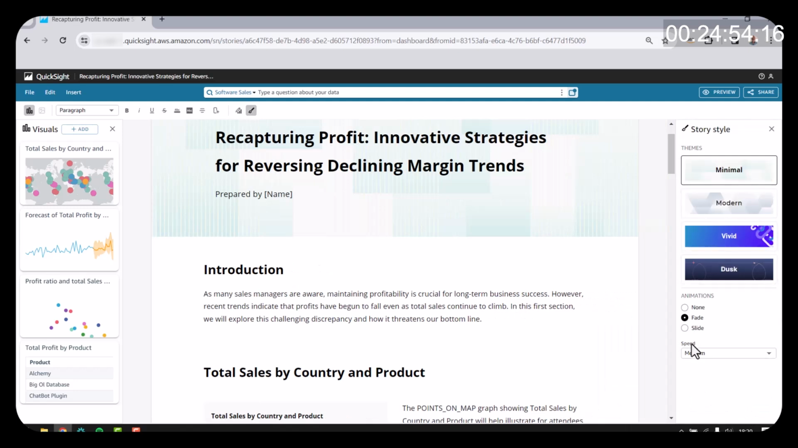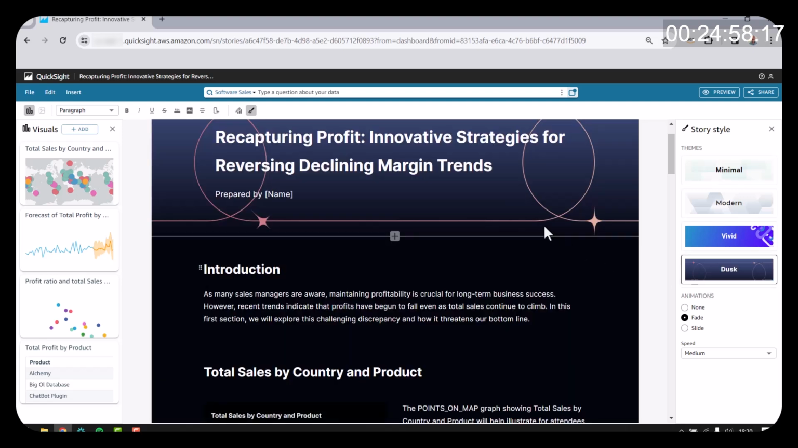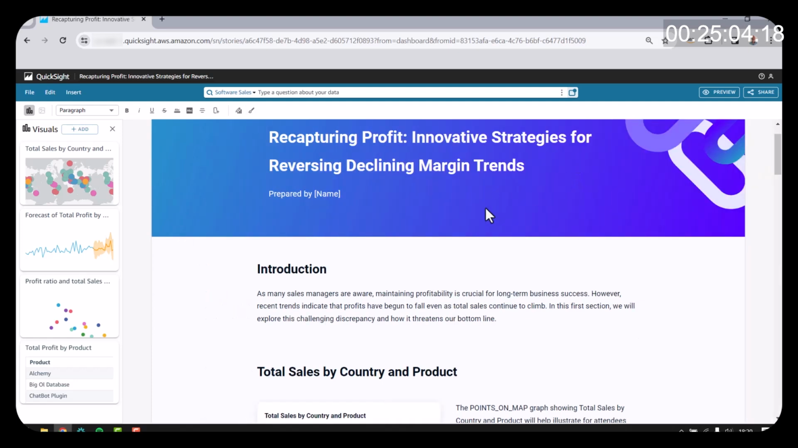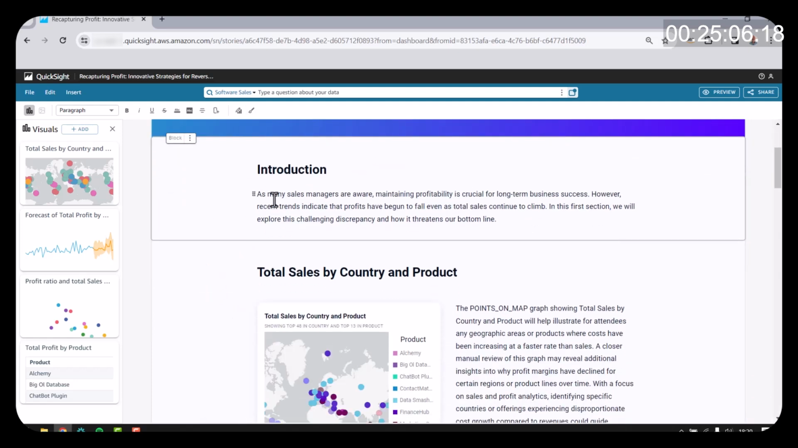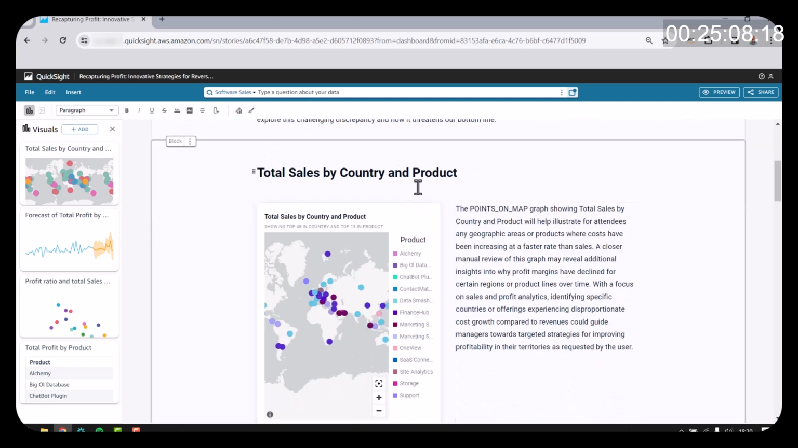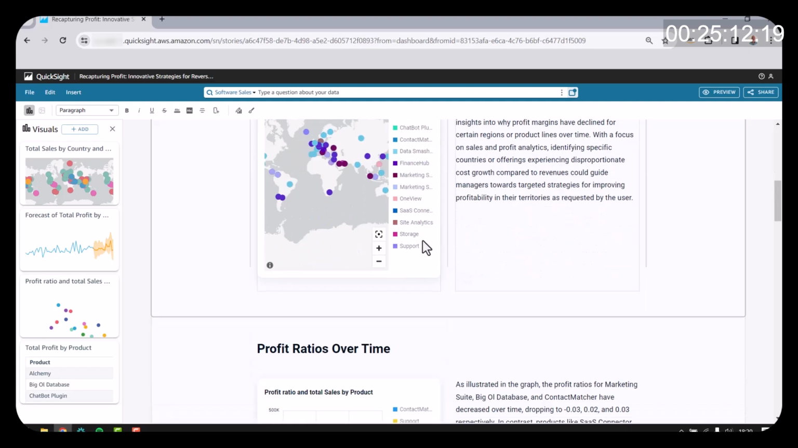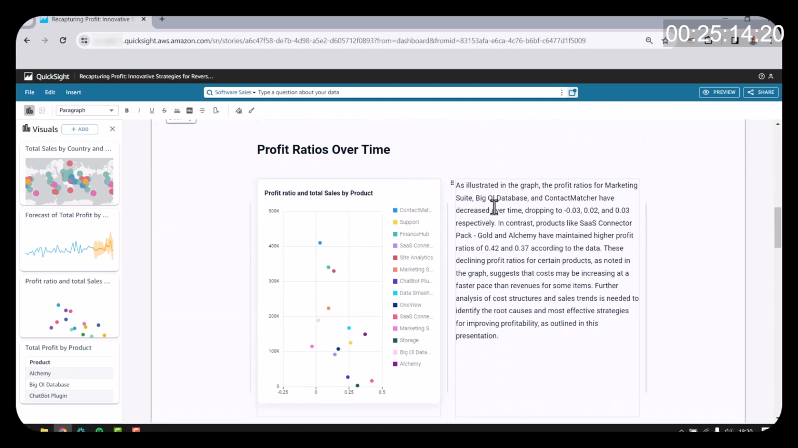the first thing that I'm able to do here is come in and perhaps change the look and feel to something that I prefer. I'm going to go with vivid here, and we can review this now for accuracy. Here you can see there's an introduction, total sales by country and product. You can see here that profit ratios for marketing suite, big old database, and contact matcher have decreased over time. So I might want to bring that out in bold.